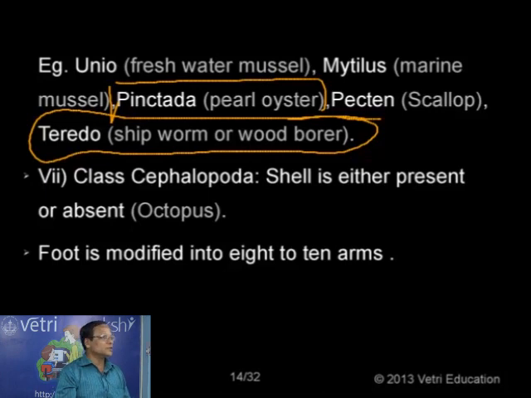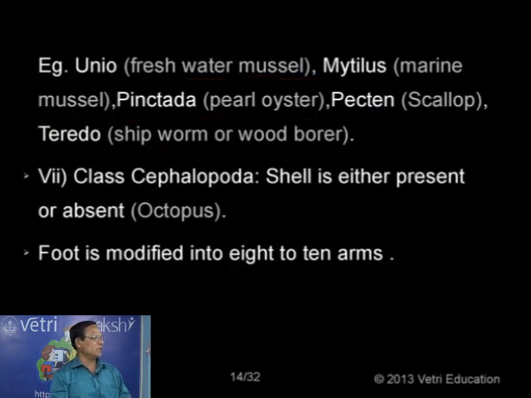So it makes holes. That's why it's called a wood borer, Teredo. A ship borer, because it looks like a worm-like animal, causing damage to the wood, making holes, and so that makes the ship sink, and damages the wood of small boats, etc. So that's why it's called a wood borer or ship borer. So these two are economically important animals. One is a pearl oyster, another one is Teredo.